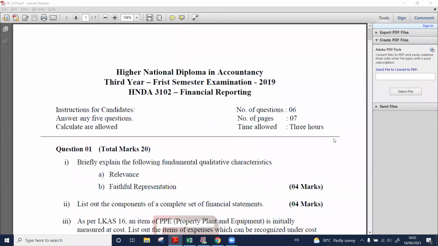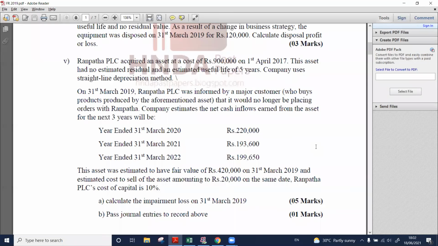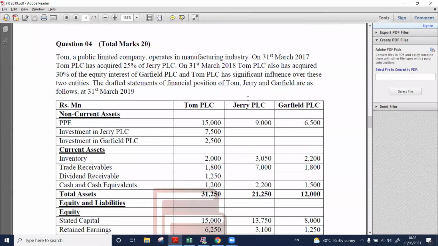Okay, so today we are going to discuss the past paper question related to investment in associate, right? So I have picked the 2019 one, the latest one, question number 4. So this was the sum where it has tested your knowledge on investment in associate, in the last year, for 20 marks. First, shall we read this out?